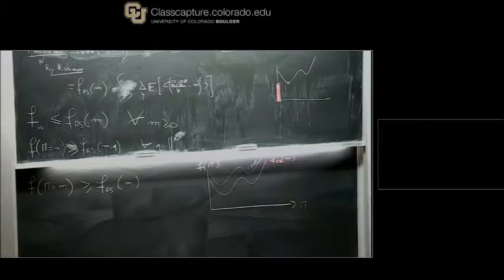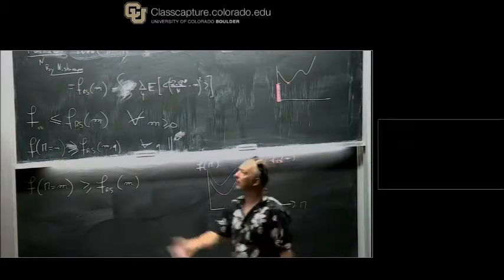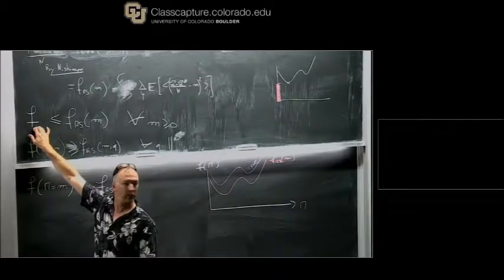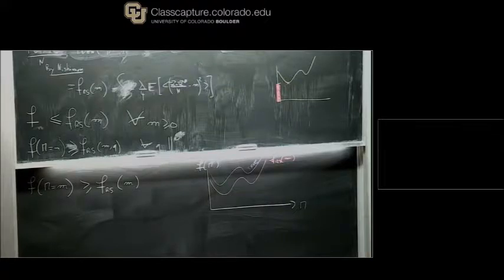But can it be this way? Can it be larger everywhere? No, because we know that the free energy, which is the minimum of this curve of the truth, is smaller than f of m, or equal.